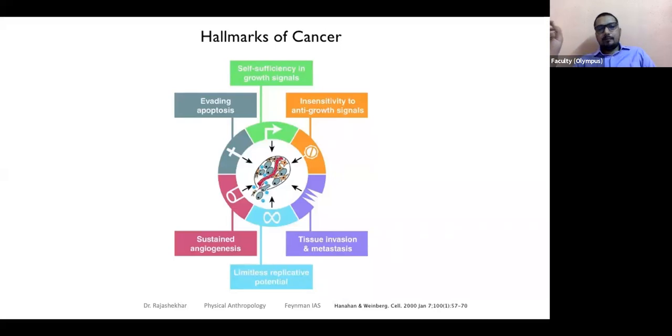Okay, right. So insensitivity to growth signals, or anti-growth signals, in a way opposite to what we talked about here. Insensitivity means not accepting the anti-growth signals. Not only cell death, but they don't even allow the slowing down of cell division, the slowing down of the growth process. So they become insensitive. It's like type 2 diabetes: we keep receiving insulin, but cells don't respond to insulin. So the anti-growth signals are there, but cells don't respond to them. The mutation has resulted in that resistance.